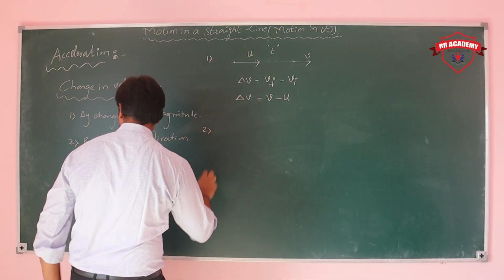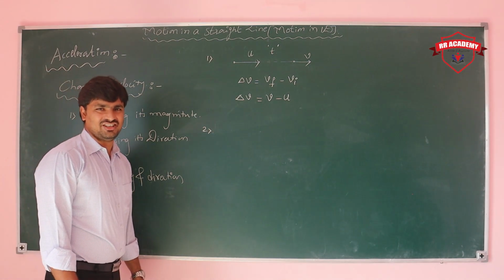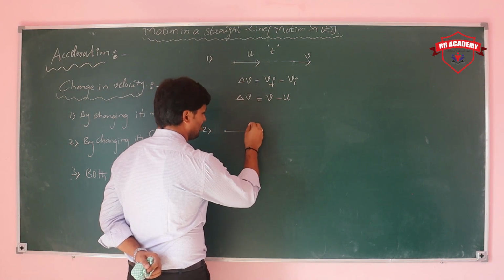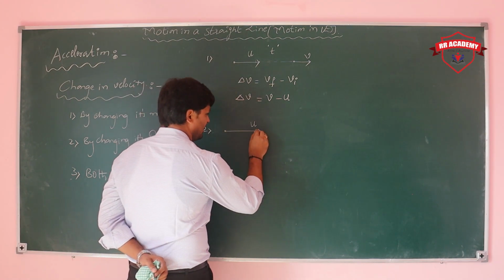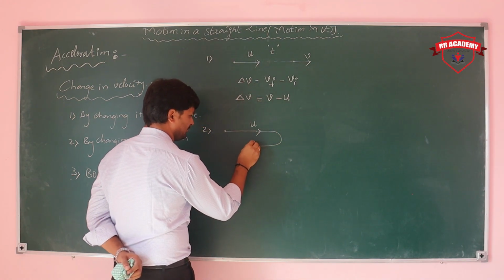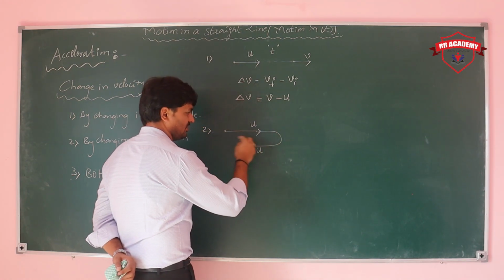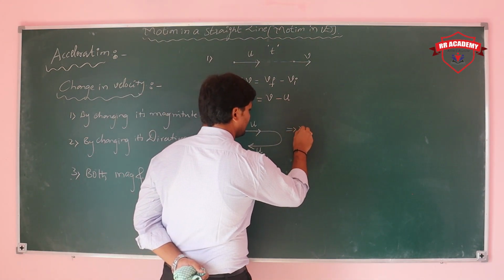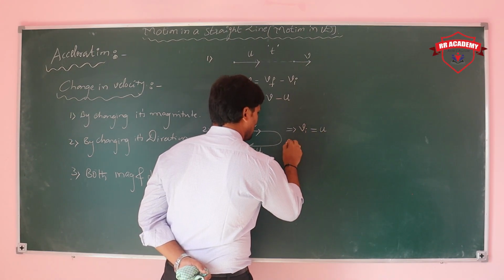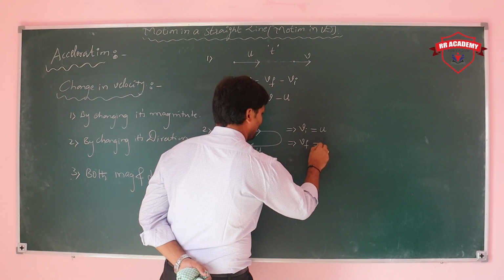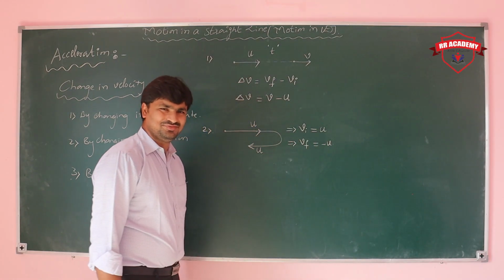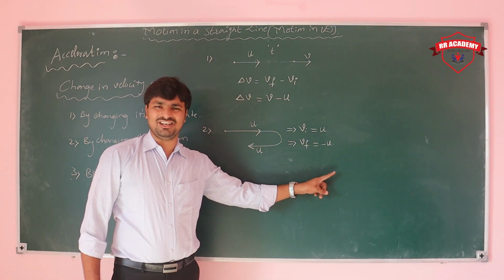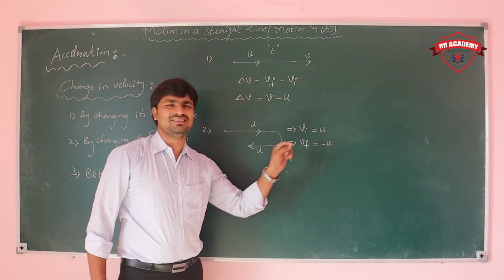Next, take when the direction changes. So what about the change in velocity? Here, a car is initially moving in this direction with velocity u, and it changes direction immediately to completely opposite. It's taking a U-turn. Initial velocity is simply u, but the final velocity is completely opposite to the initial velocity, which we have to take as minus u.